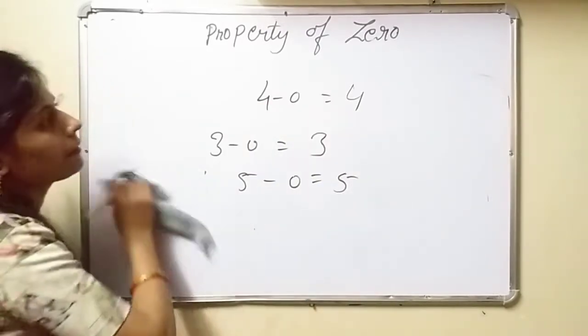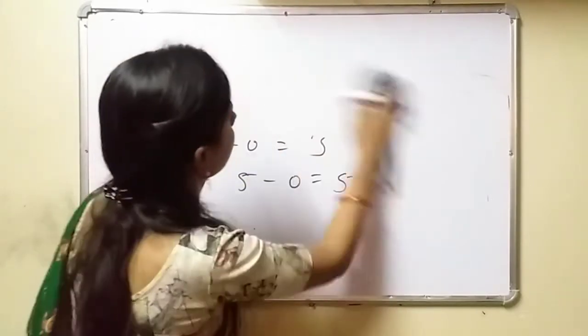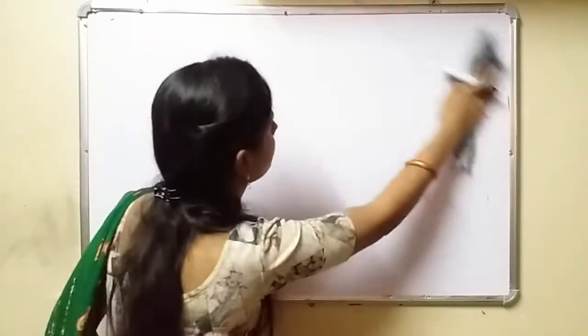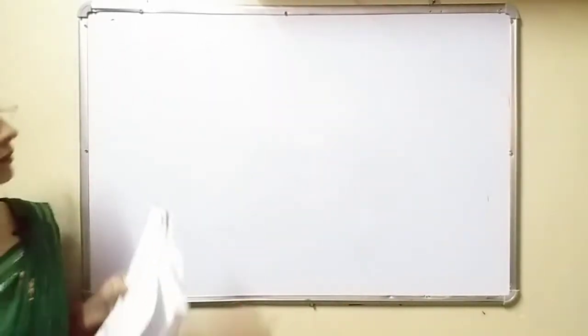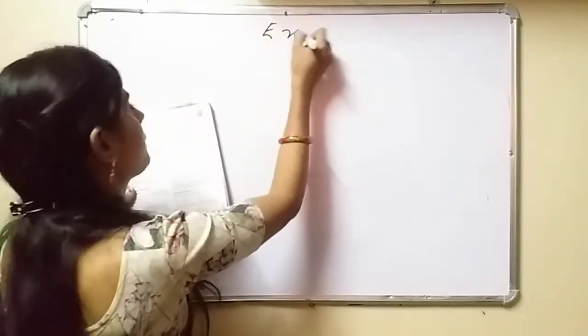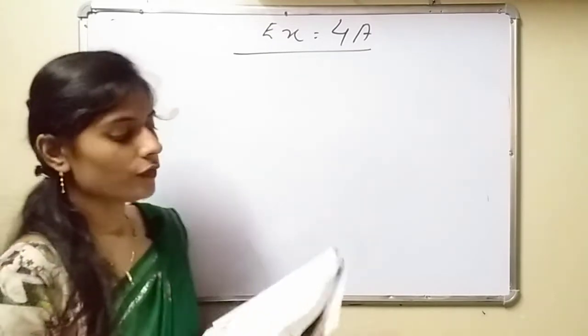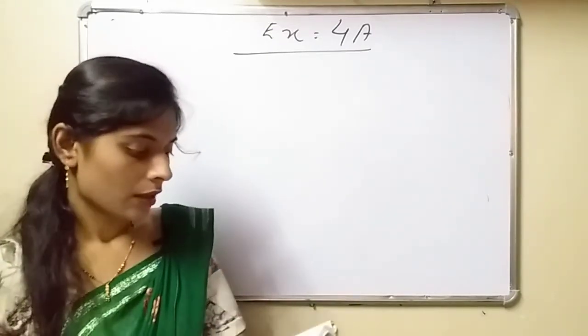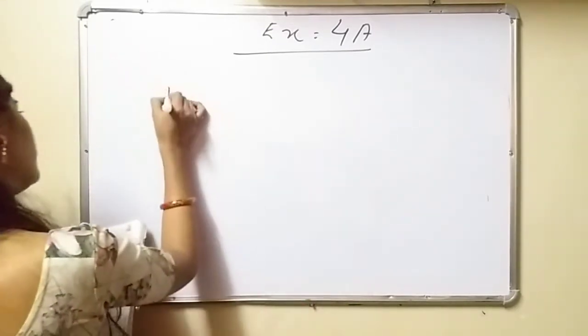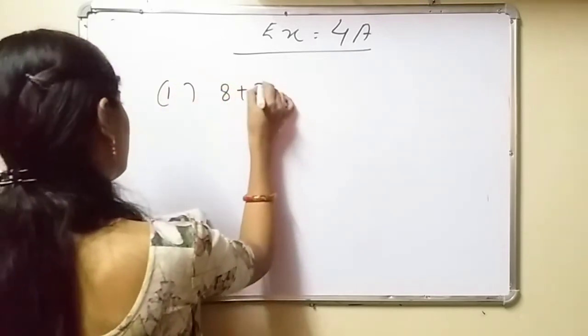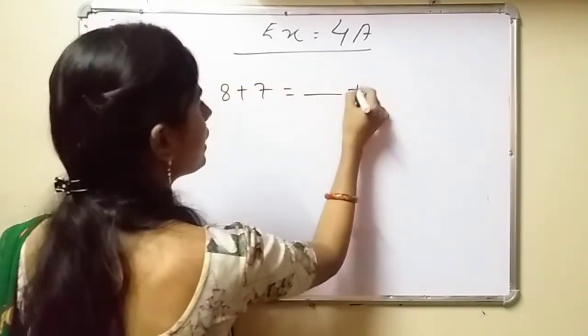Now let us solve some exercise questions. Exercise 4a. Fill in the boxes. First, 8 plus 7 is equal to dash plus 8.